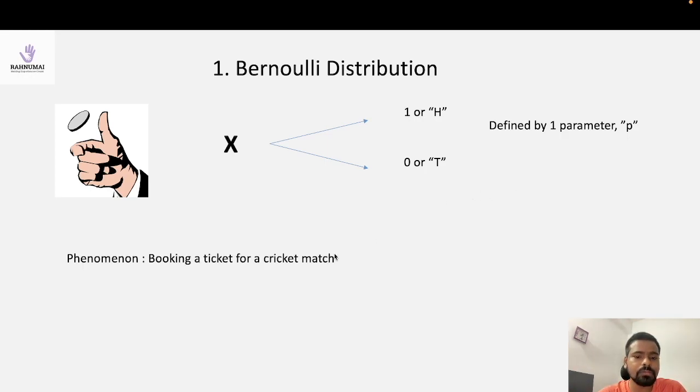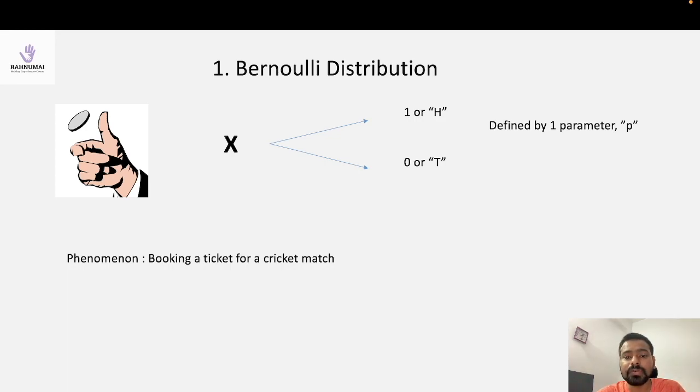For example, let's talk about a scenario. Everybody watches IPL, right? Maybe not. So let's assume you watch IPL and you are booking a ticket for the match. Just think about it. What happens if there is rain on the day of the match? Will the match happen or not? These are random phenomena. You don't know with certainty whether the match will be played or not. It will depend on the weather condition. But before booking the ticket, if I know whether it will rain or not, I can take a decision to book the ticket or not, right?